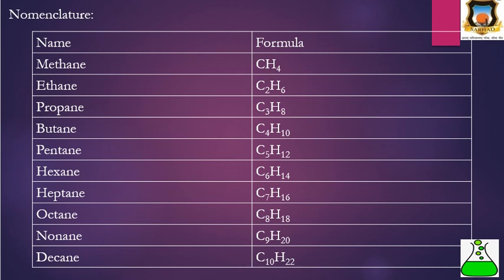Then next is the nomenclature. The first member of alkane is methane. Its molecular formula is CH4. Then ethane C2H6, propane C3H8, butane C4H10, pentane C5H12, hexane C6H14, heptane C7H16, octane C8H18, then nonane C9H20, then decane, that is a 10 carbon alkane, C10H22.